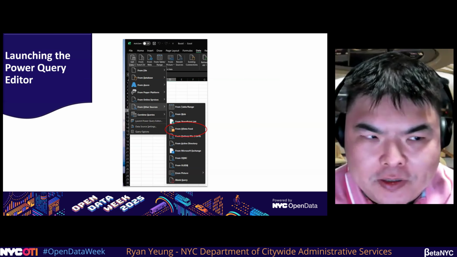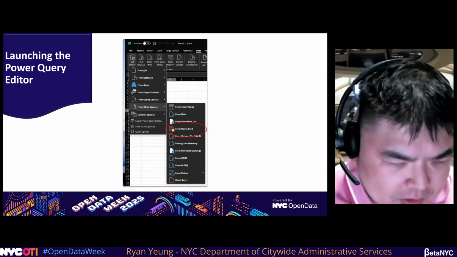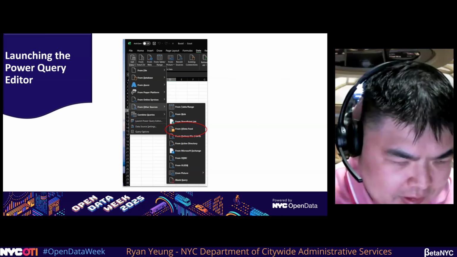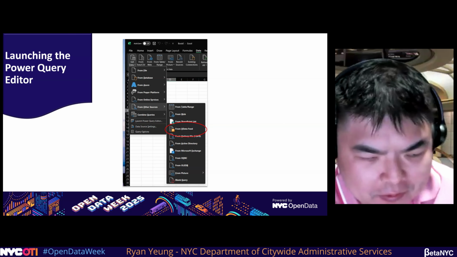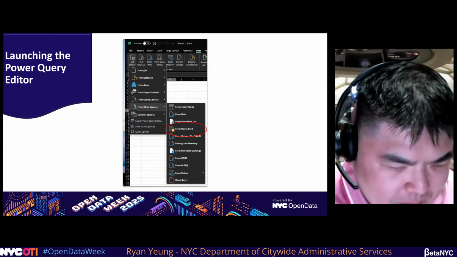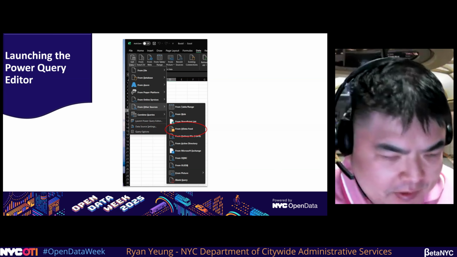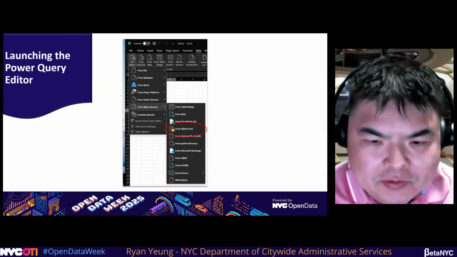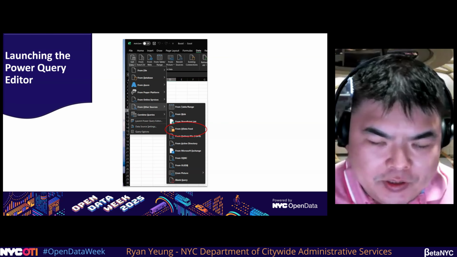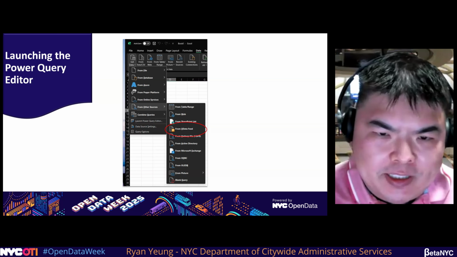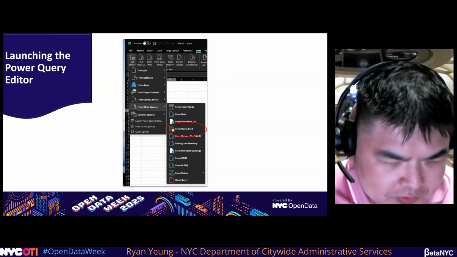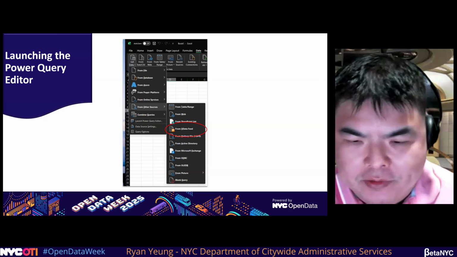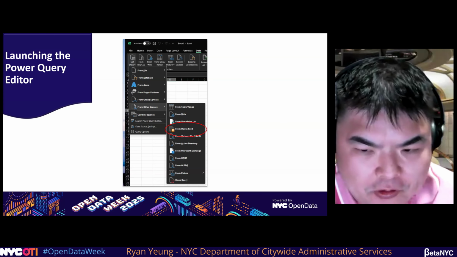So how do you get to Power Query? So first you're going to go to Excel. You're going to open up the app, not Excel on the web. Excel on the web does not have Power Query. So select data on the menu. And as you can see, there are lots of different options that you can connect to. So once you hit data, select get data, you're going to want from other sources. And the one we want is from OData Feed. And guess what OData stands for?